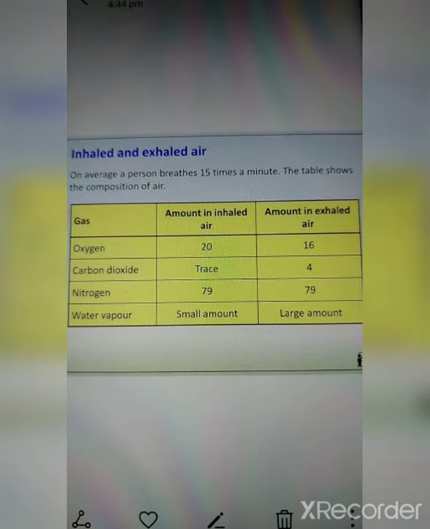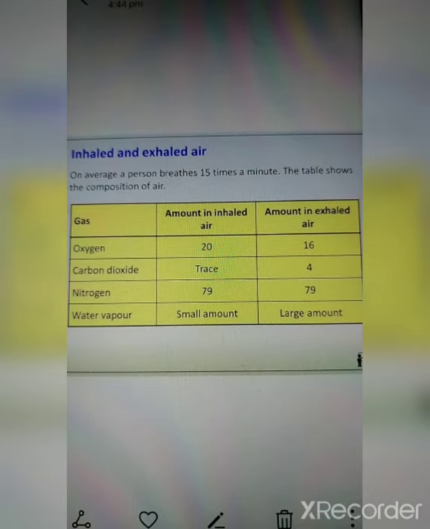And with respect to the water vapor, in inhaled air it is a very small amount, whereas in exhaled air it is large in quantity. The exhaled air contains water vapor. You can test it by keeping a mirror in front of you and blowing air on the mirror. There would be small vapor produced. That is the water present in our exhaled air.